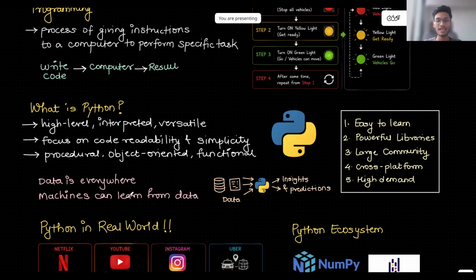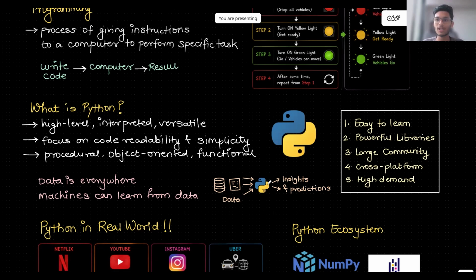Now, why do we require Python? Basically, data is present everywhere and machines can learn from data. If I have data in the form of files, text, images, or any form, I need to give instructions to the machine so that it can give me an output in the form of insights and predictions.